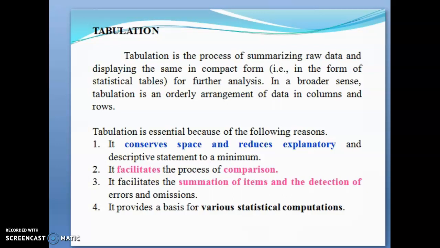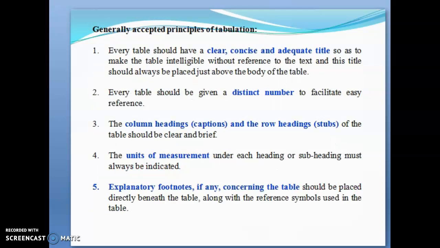And there are certain objectives of tabulation. The first objective is to carry out the investigation needed, then to do comparison, and number three, to locate omissions and errors in the data, to make use of space economically, to simplify data, and last, it is used for future reference. We are going to see the next one, the generally accepted principles of tabulation. According to these principles only can you do the tabulation of data.